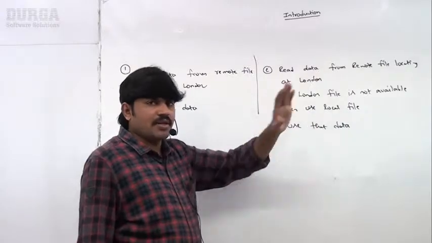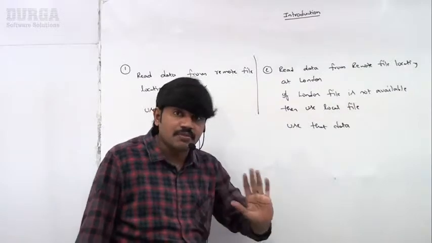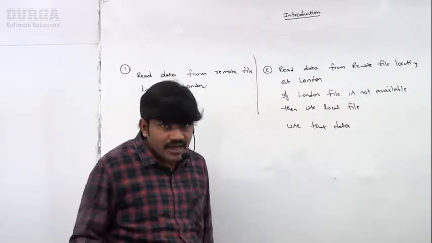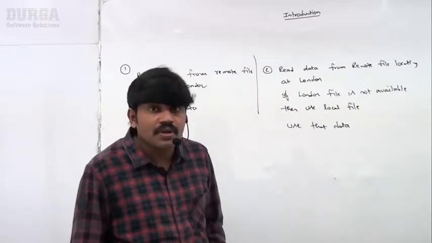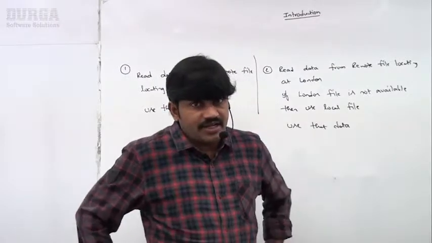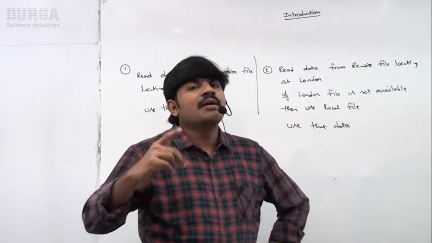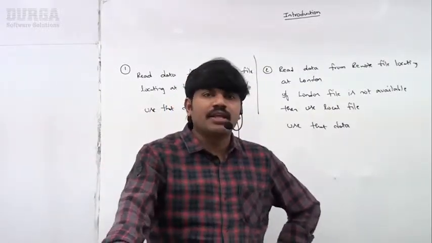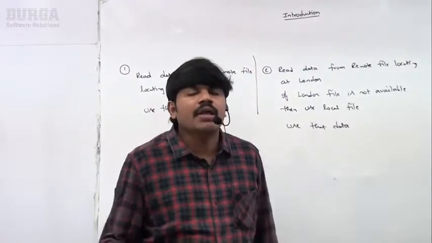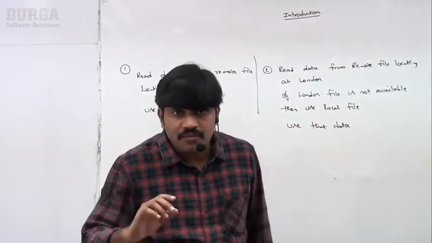If the London file is not available, no problem at all. Use a local file and continue the rest of the program normally. So defining an alternative way to continue the rest of the program normally is nothing but exception handling. Everyone can understand? Can you please tell what is the meaning of exception handling, sir? We have to define alternative ways at the beginning only. If something goes wrong at runtime, by using that alternative, happily we can continue the rest of our program normally, which is nothing but what?